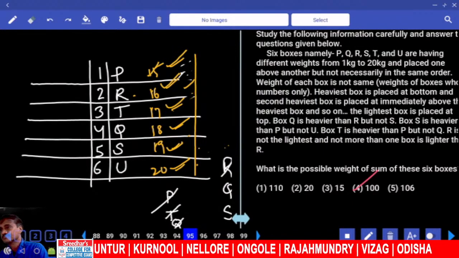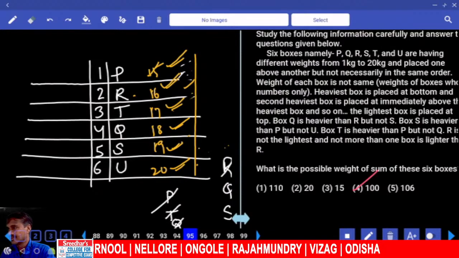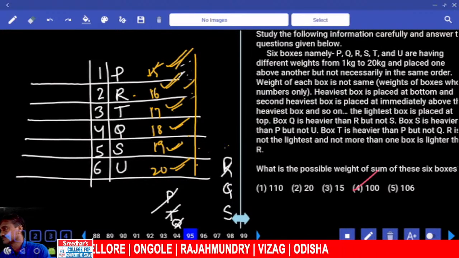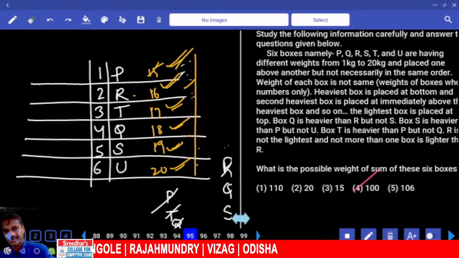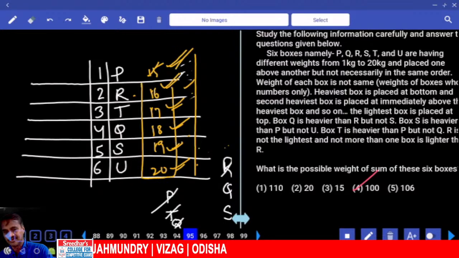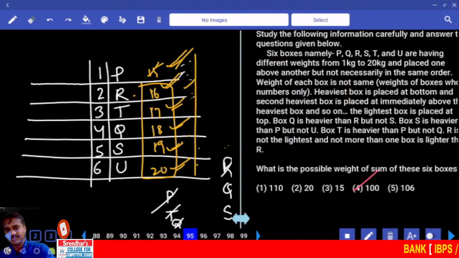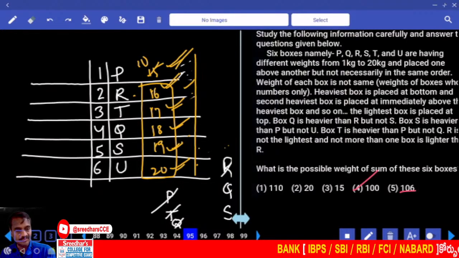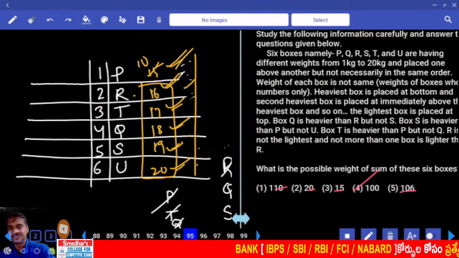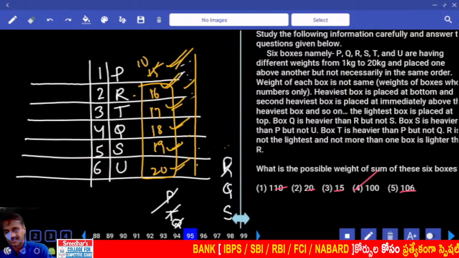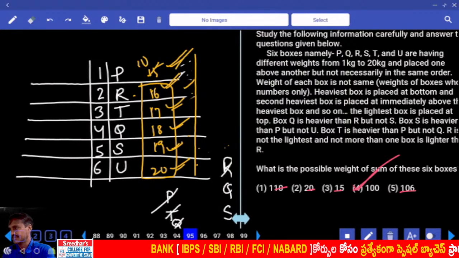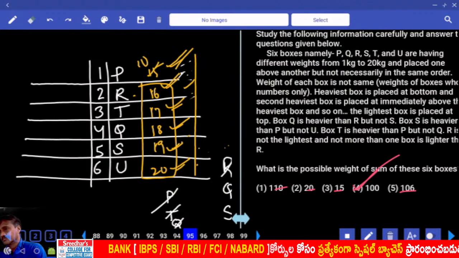100. There is a chance of it being 100, because we reduce these numbers. Clear? Take these 4. What is the sum of these 5? Does the sum of these 5 come to 90? 90. Then put 10 here. 90 plus 10, 100. And because none of this one will be more than 105, it must be lesser than 105. Lesser than 105, what is the only number? 100 is the number. Done?